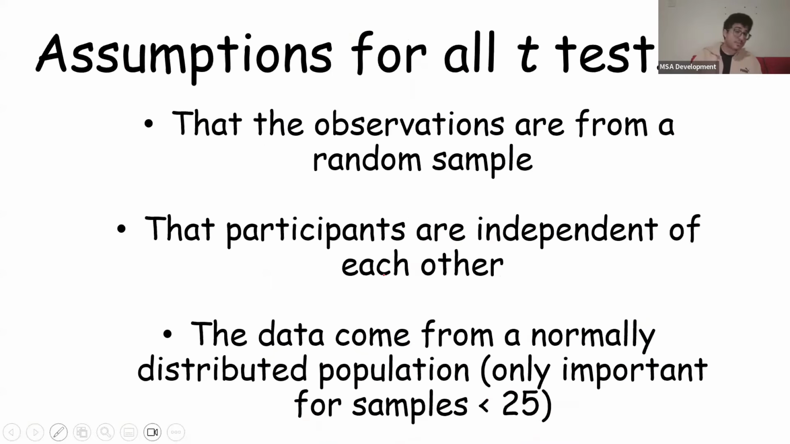Now, for t-tests, we make some assumptions, okay? First off, we assume that the observations are from a random sample. So we took a random sample. We assume that the participants are independent from each other, okay? And then we assume that the data comes from a normally distributed population. Now, normally, this is only important for samples that are below 25 people, because after you get above 25 people, the sample usually automatically becomes normal, and it's fine. But less than 25, the t-test assumes that the distribution is normal, okay?